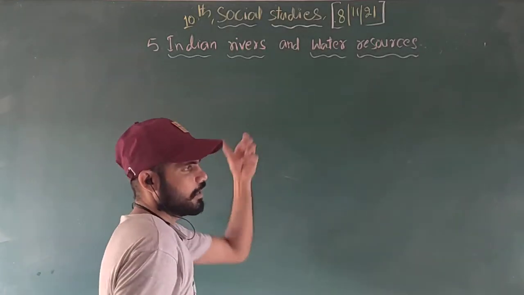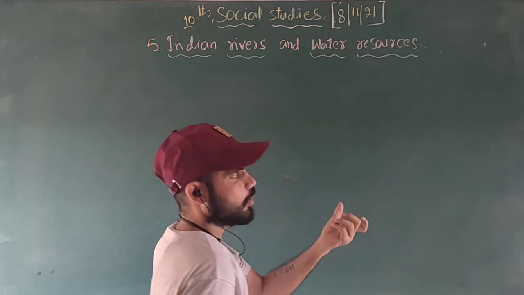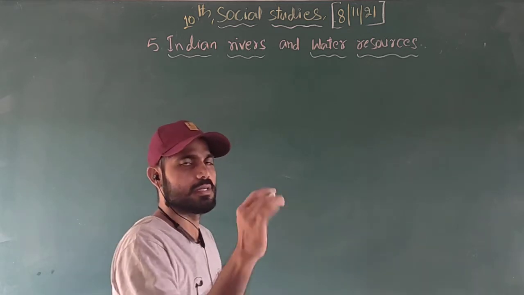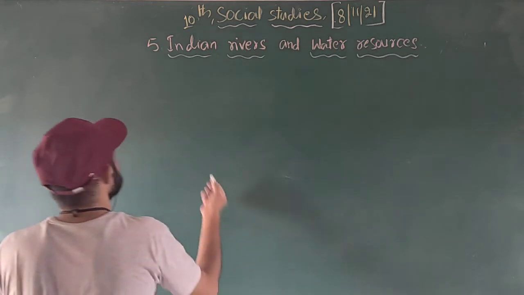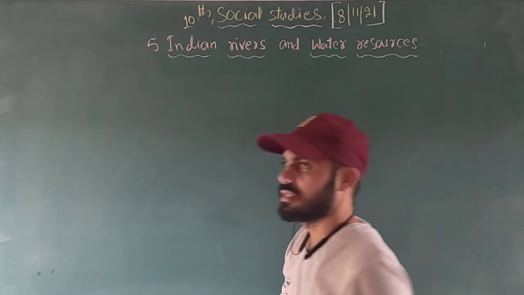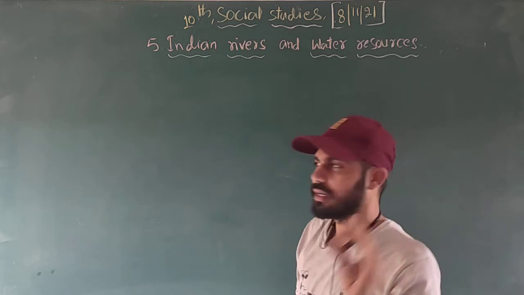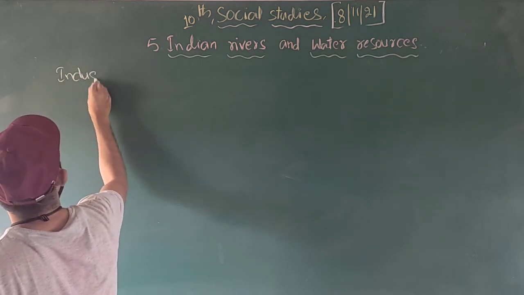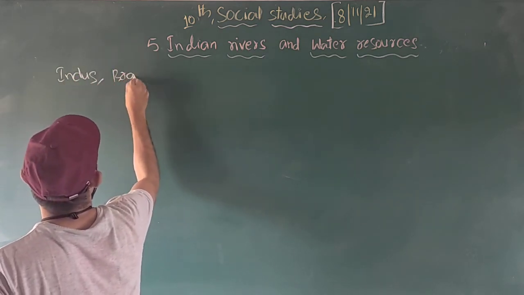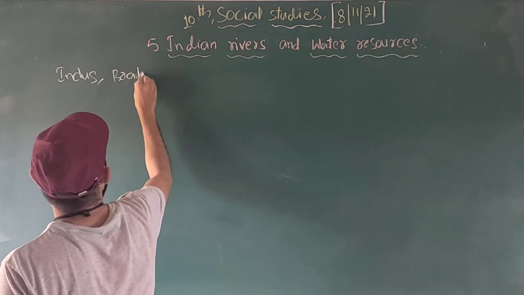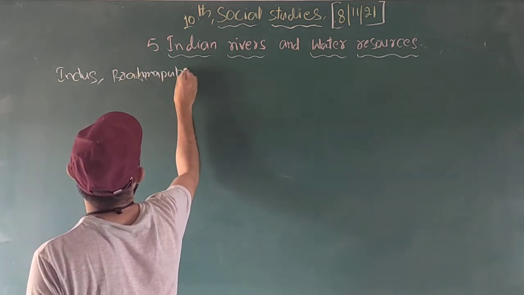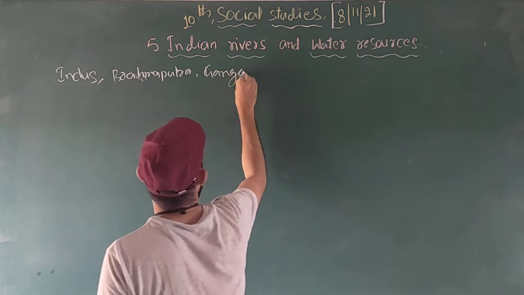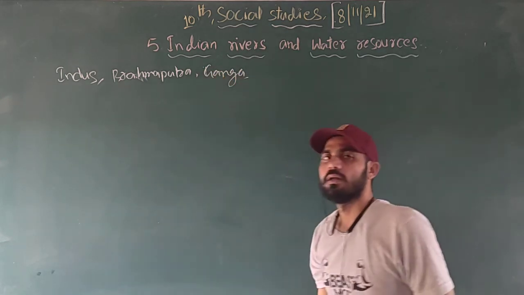Right? Let's now begin. First, we have to discuss the Himalayan river system. We already discussed the characteristics and types, but we couldn't discuss the Himalayan rivers. How many rivers do we have in the Himalayan river system? We have three major rivers. What are they? One is the Indus, another one is the Brahmaputra, and another one is the river Ganga.